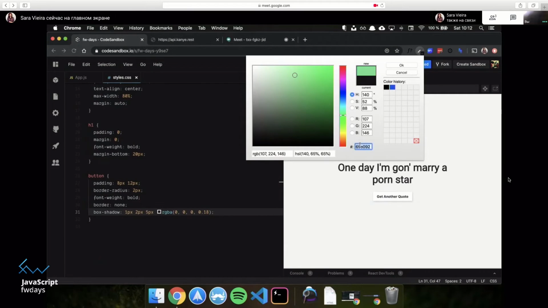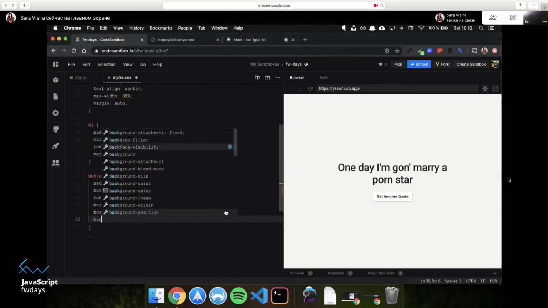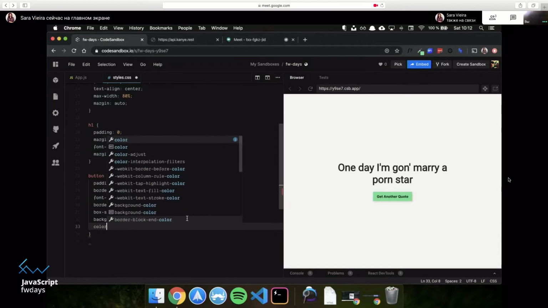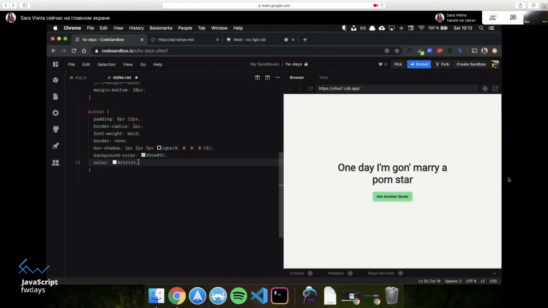So here's one pretty, okay, I'm not going to say pretty, but doable. So background color, there we go. And we get this. And now it looks okay. Let me set a color to white. Not white, like I said, never use all white. And now I can come here and do this. And that looks terrible. But at least we're trying, right?